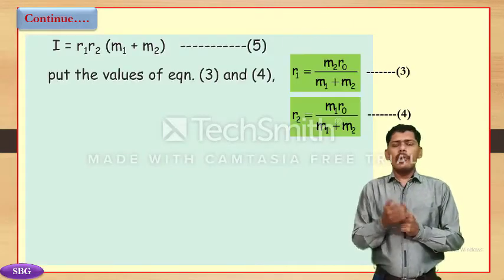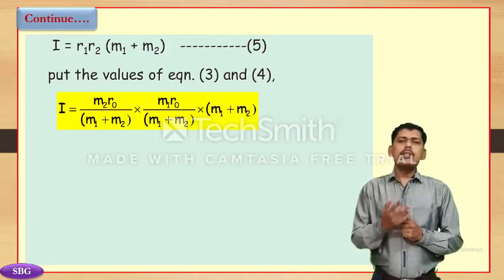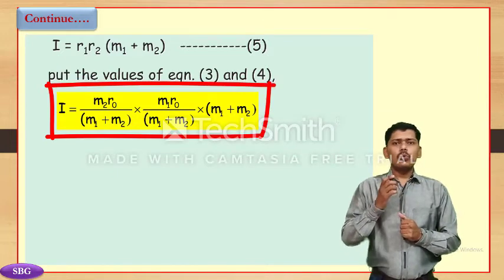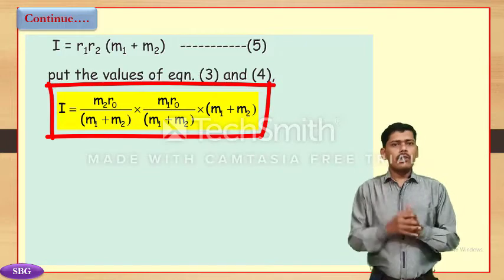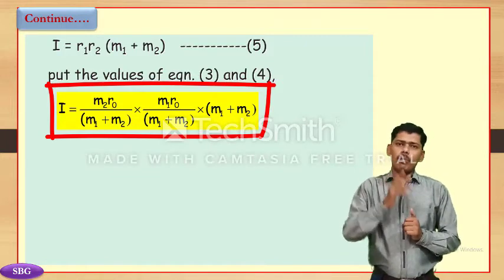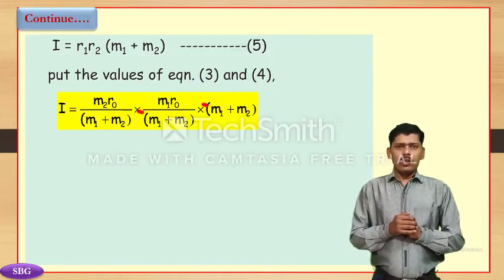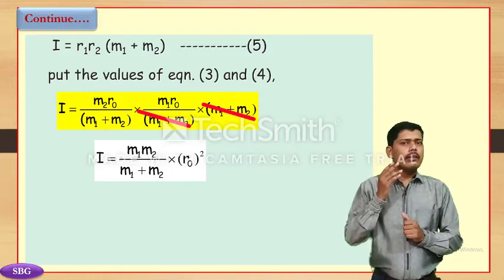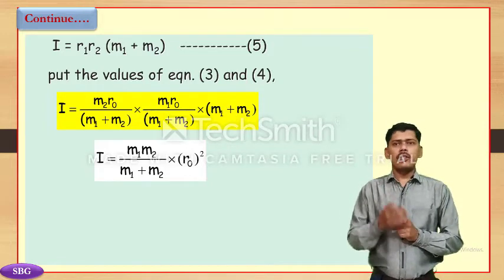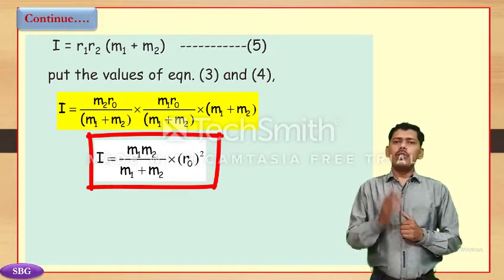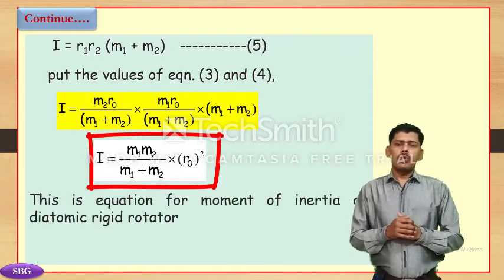We put the values of equation number 3 and equation number 4 in equation number 5. We get I is equal to m2 r0 divided by (m1 plus m2) into m1 r0 divided by (m1 plus m2) into (m1 plus m2) divided by... into m1 into m2. The (m1 plus m2) terms get cancelled, and after rearranging, we get I is equal to m1 into m2 divided by (m1 plus m2) into r0 square.